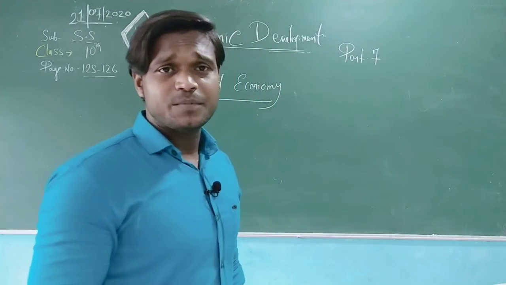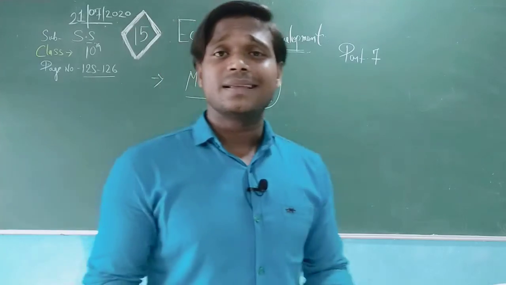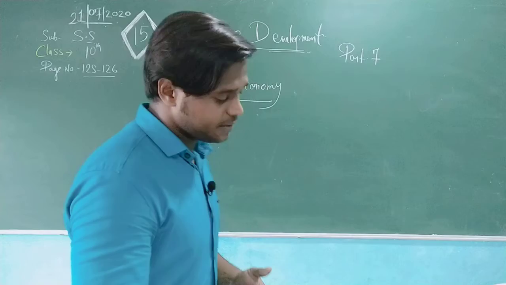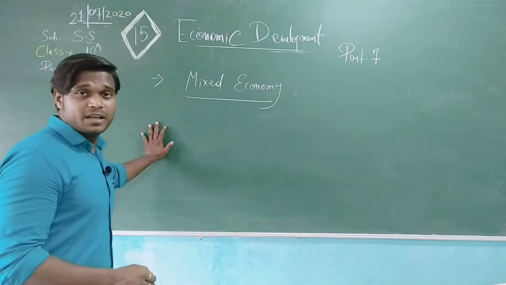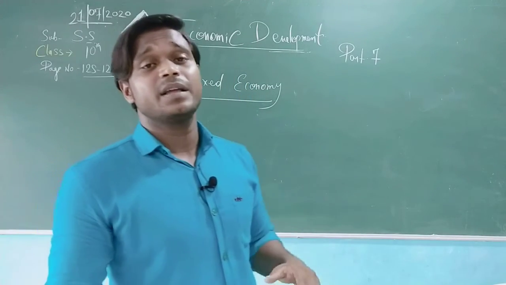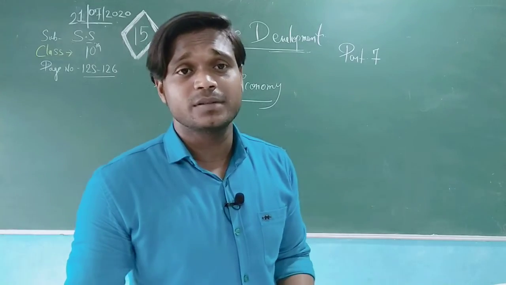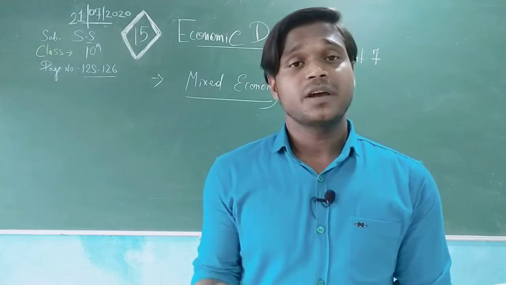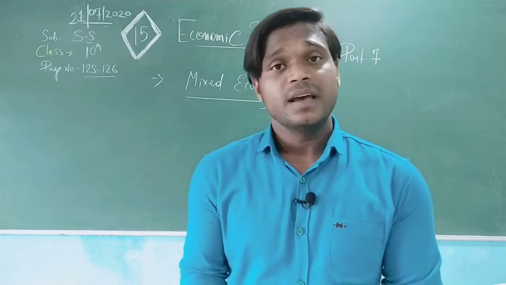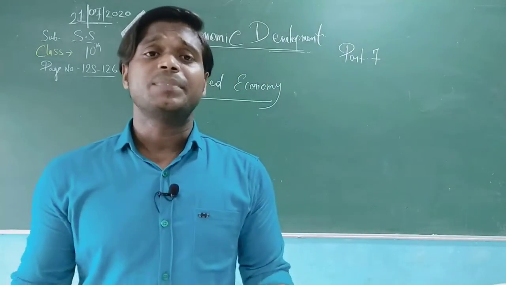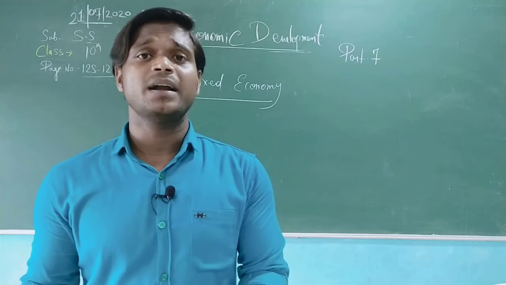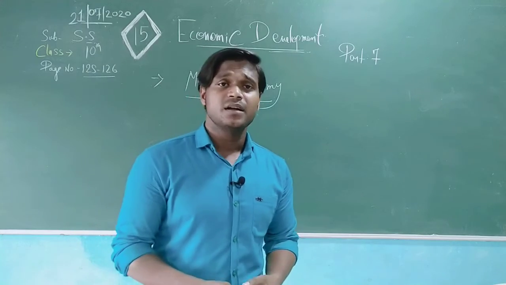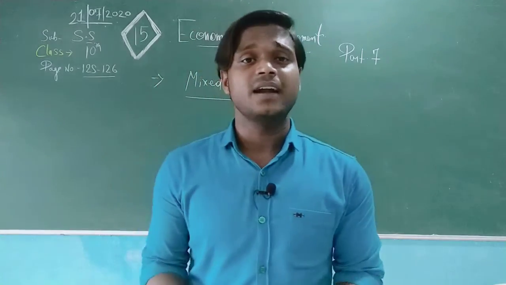Before starting this chapter, let's talk about the earlier lessons and examples, like a revision. In the earlier chapters we learned about the socialist system, like Russia and China follow, and the capitalist system, that is the market mechanism system, like America and Japan follow, where profit is in the center and the government has no interference.